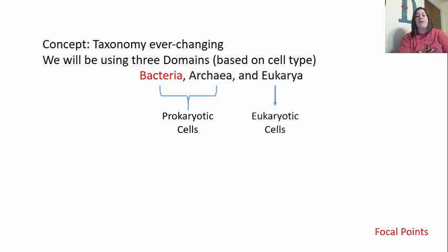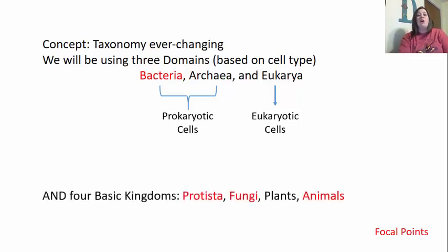Eukarya, on the other hand, have eukaryotic cells present, which means they do have a nucleus. So your bacteria and your archaea are more simplified cells, whereas your eukarya are more complex. Now, there are 4 kingdoms that are part of the eukarya group. This includes Protista, fungi, plants, and animals.